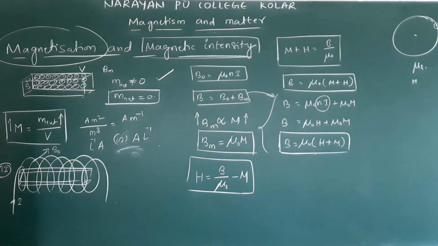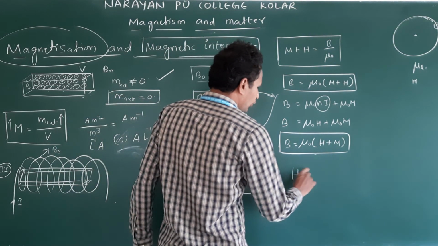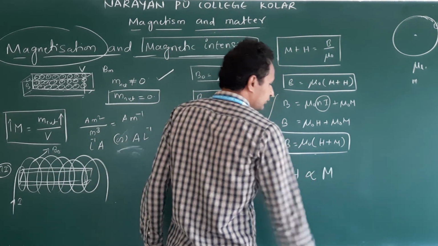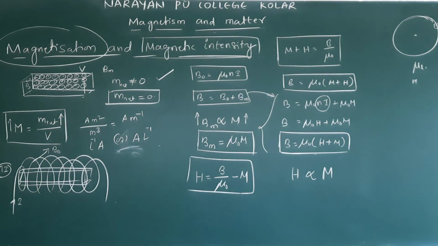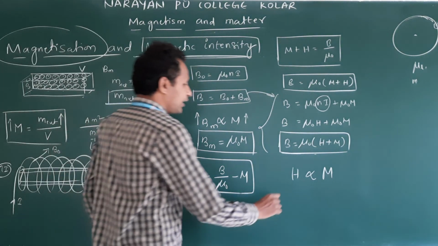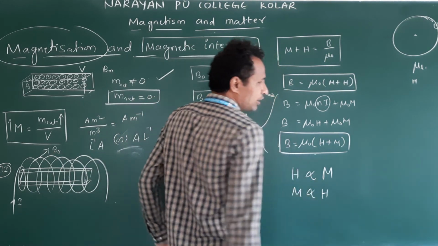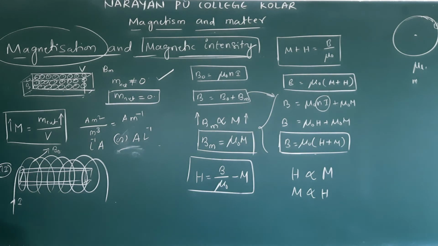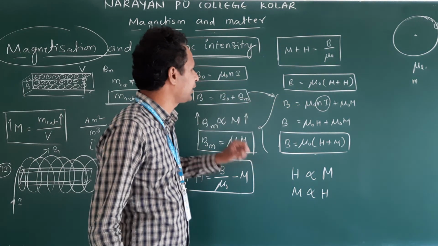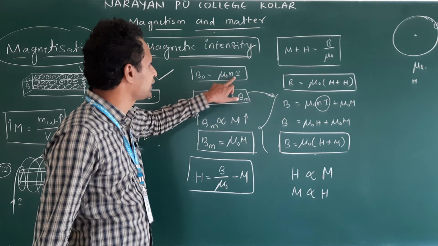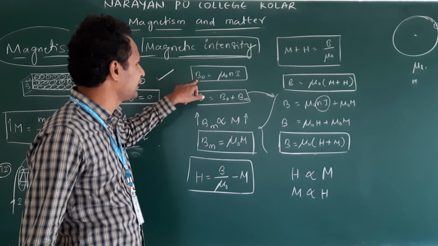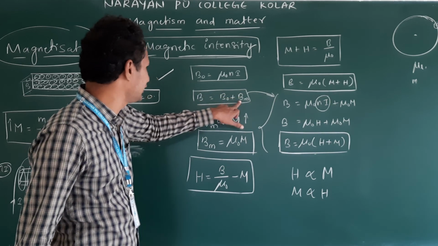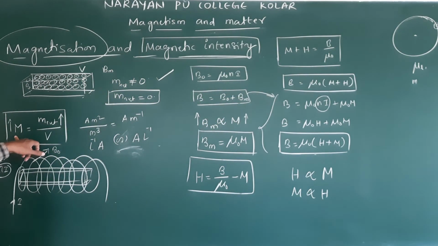Now we will see one more relation, that is susceptibility. The relation between M and H can be expressed. If H is more, obviously they are directly proportional. If H is more, M is more. Am I correct or not? We can write M is directly proportional to H. If H increases, B naught increases, obviously B m increases. B m increasing means M is increasing.